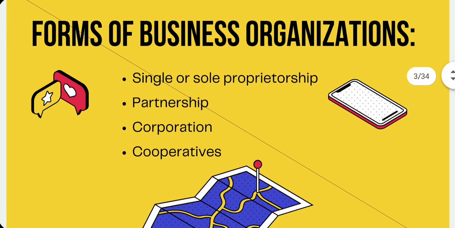Next, we have forms of business organizations. We have single or sole proprietorship, partnership, corporation, and cooperatives. In this session, we will tackle single or sole proprietorship, in which the capital is owned and provided by one person called proprietor.